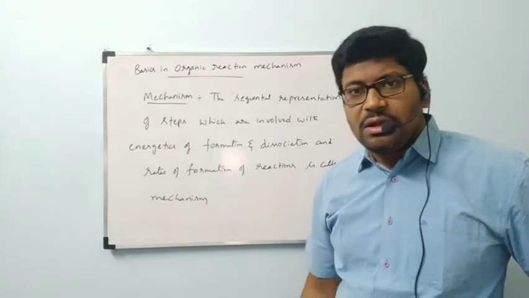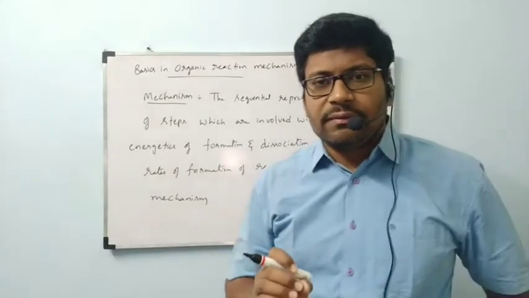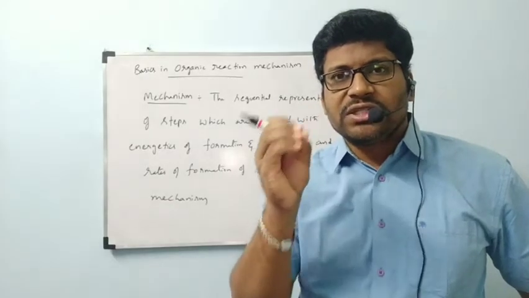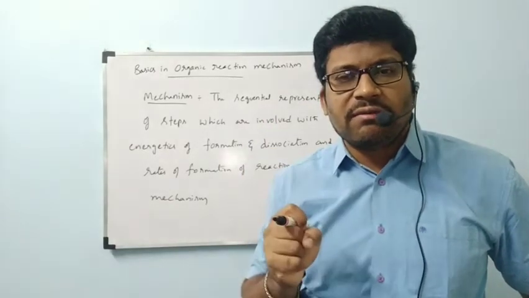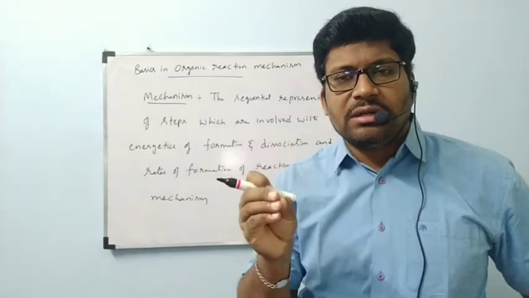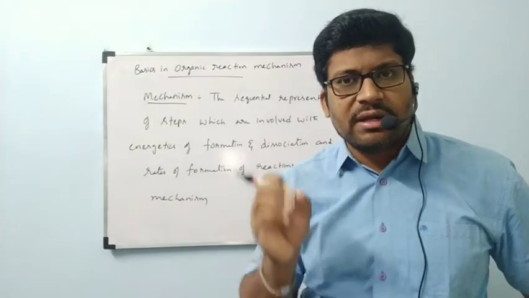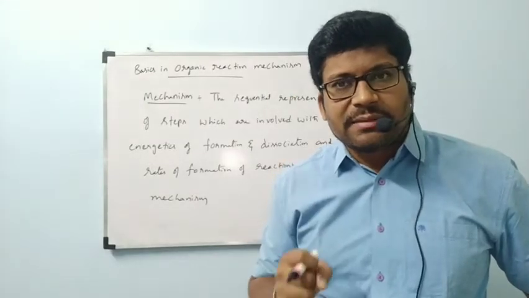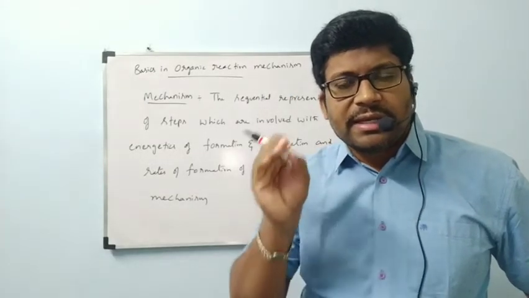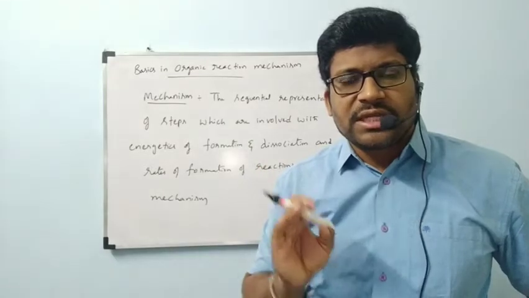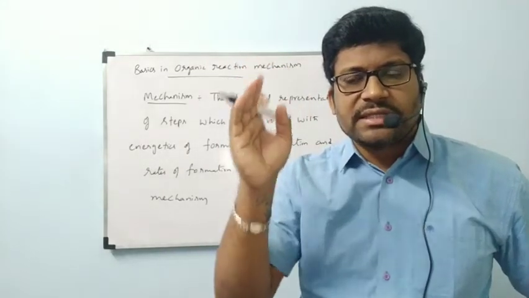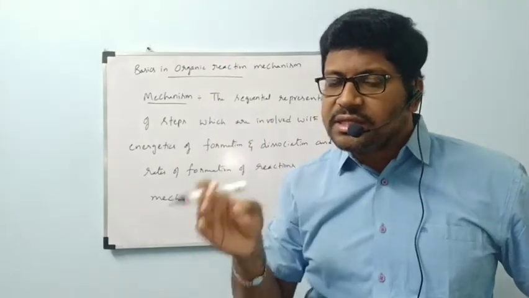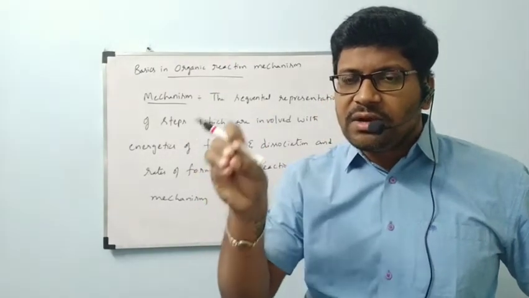Suppose, for example, a student is coming from the first step to the fifth step. From first to second, how much energy is required? Second to third, how much energy is required? Third to fourth, like that, for every step he requires some energy. That is the sequential representation, and every step is involved with energy.